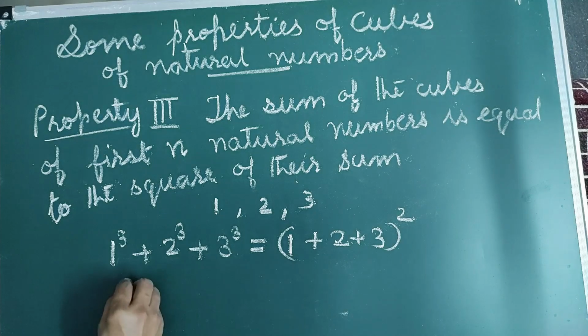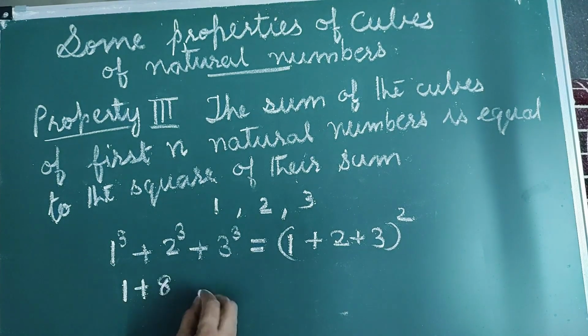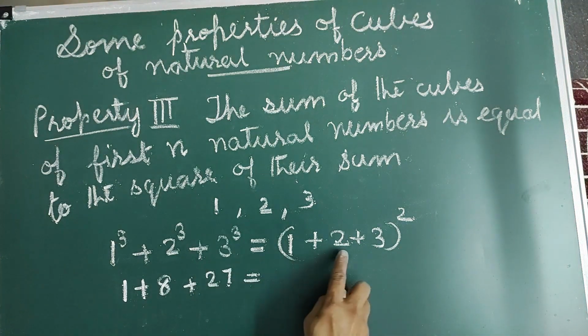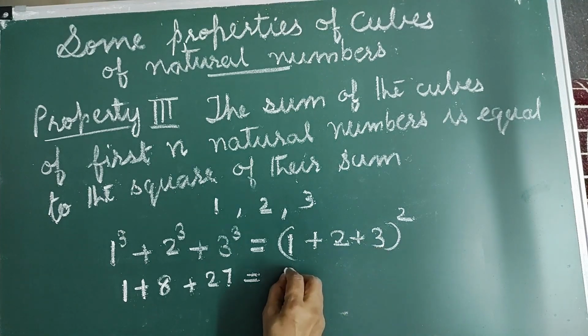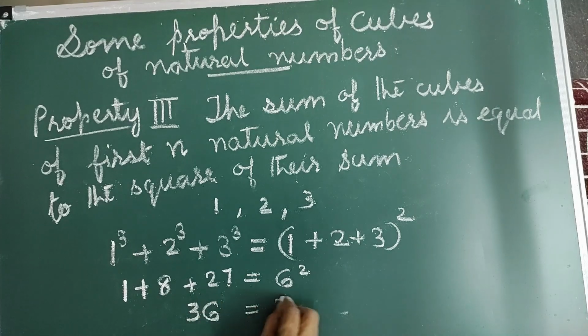We know 1 cube is 1 plus 2 cube is 8 plus 3 cube is 27, that's equal to 1 plus 2 plus 3 is 6 square. 1 plus 8, 9. 9 plus 27 equals 36, that's equal to 6 square is 36.